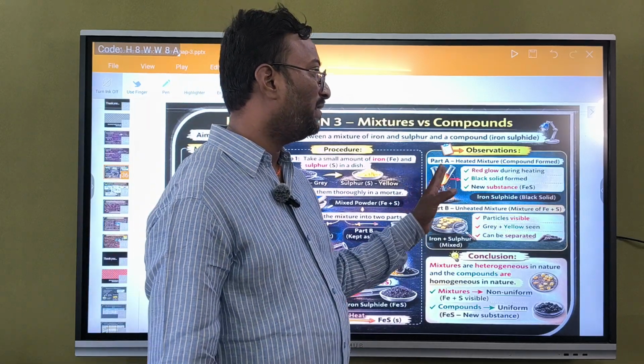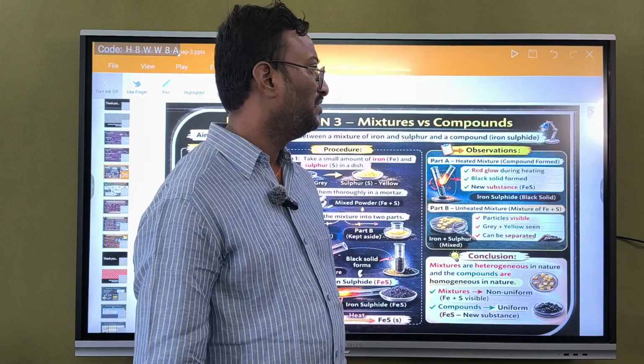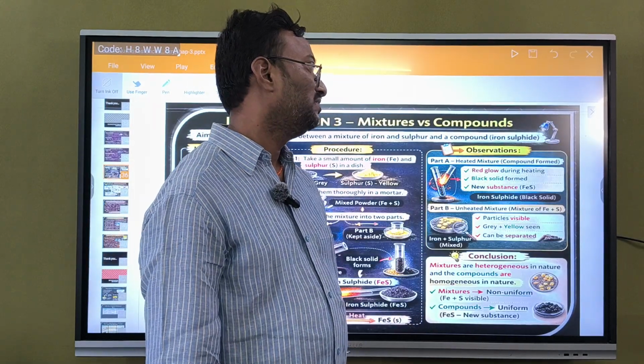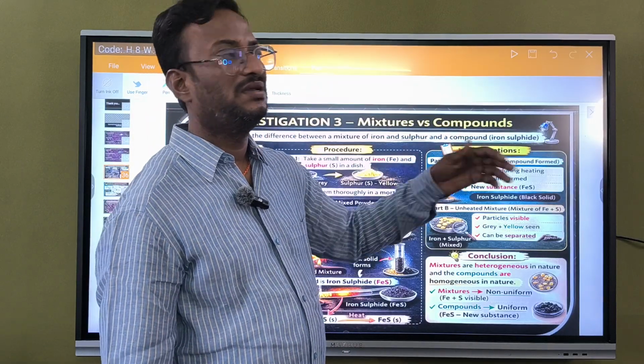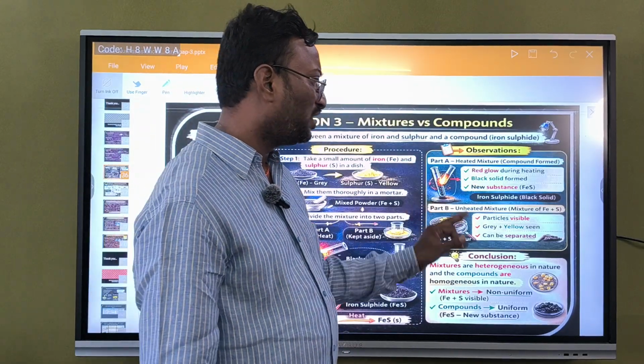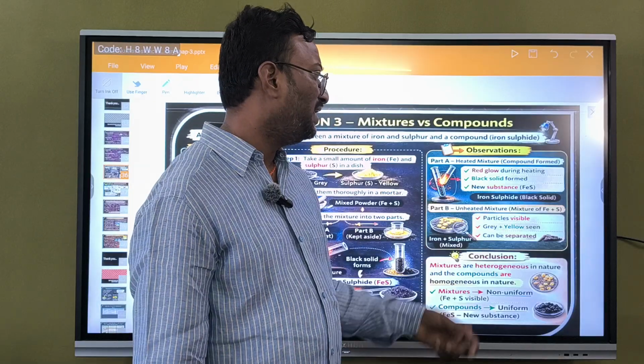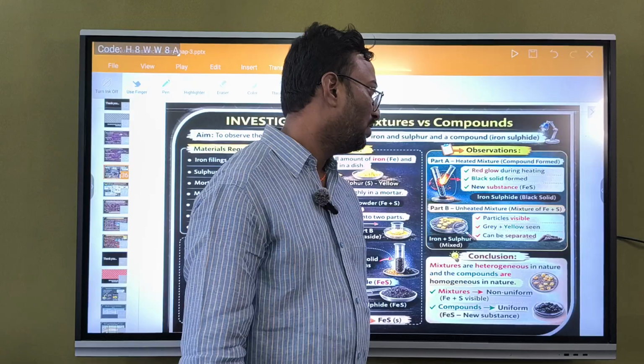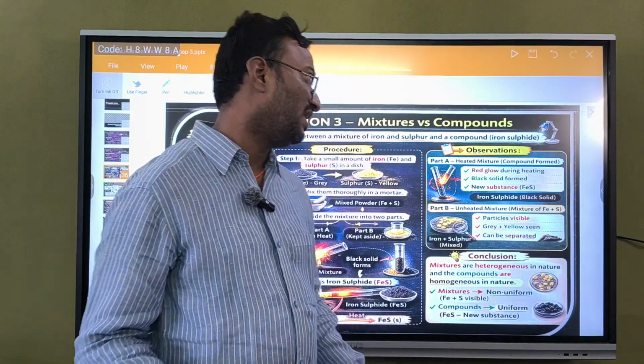Part A shows a red glow during heat, and after that a black solid, a new substance, has formed, that is iron sulfide. But in part B, the particles are visible, grey and yellow, and can be separated by physical means.